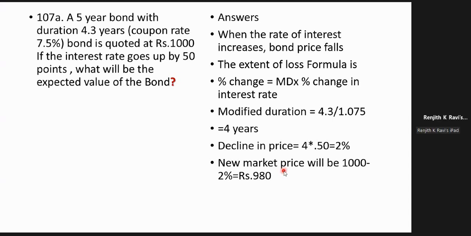Now, 50 points is a new way of expressing interest rates. Earlier days we used to say 1% interest has gone up, 0.5% has gone up, 0.25% has gone up or come down.